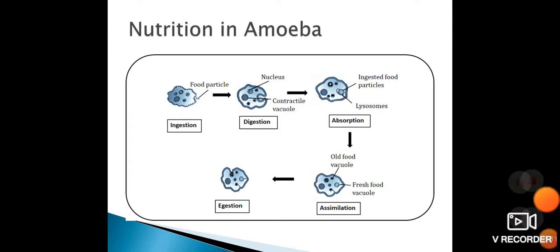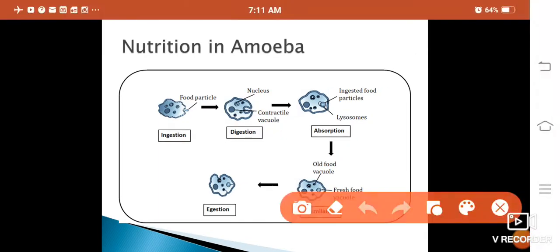First of all, ingestion takes place. How? Amoeba, with the help of pseudopodia, traps the food particle. I will tell you what pseudopodia is. Next is digestion. This trapped particle gets digested in the vacuole. In the third step, absorption,